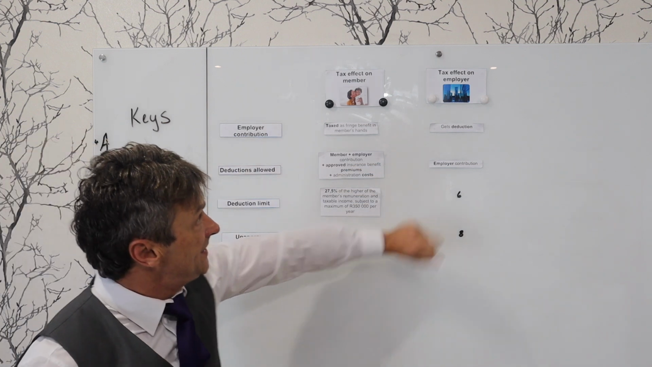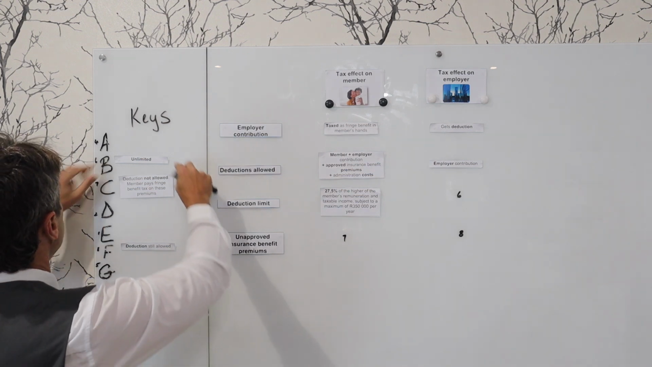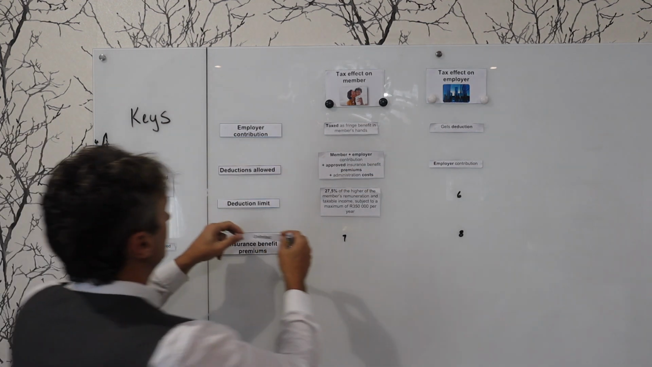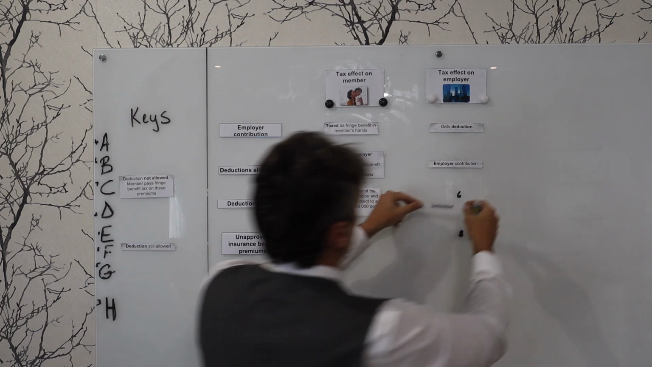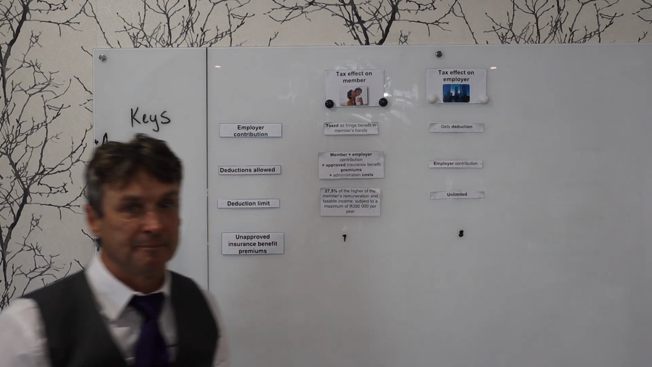Number 6 will be, what is the tax effect for the employer? So what is the deduction limit for the employer? It's an unlimited deduction, unlimited contribution.